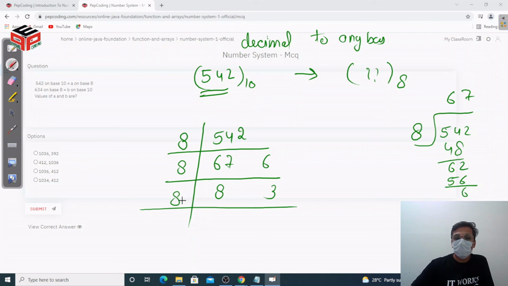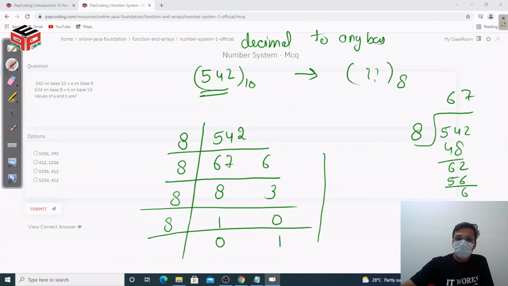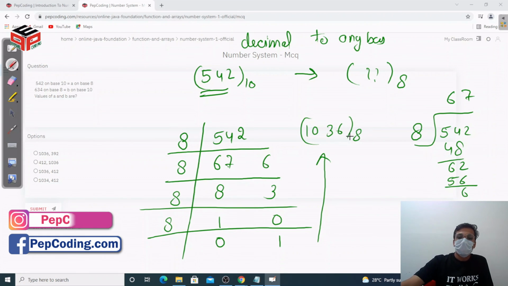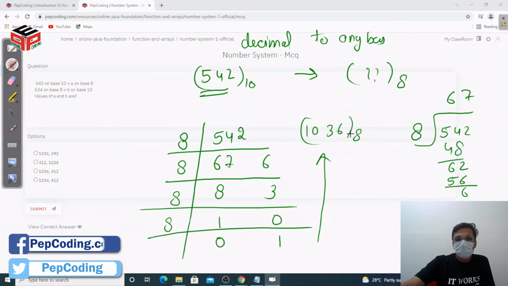Now we again divide this number by 8, we get our quotient as 1 and remainder as 0. Then we get quotient as 0 and remainder as 1. So our answer is going to be 1036 because we have to write it bottom to up. Our answer is going to be 1036 in base 8. This is how we convert any decimal number to any base.